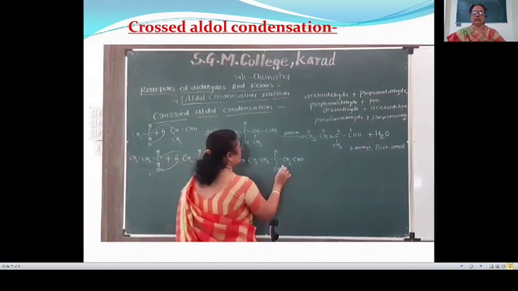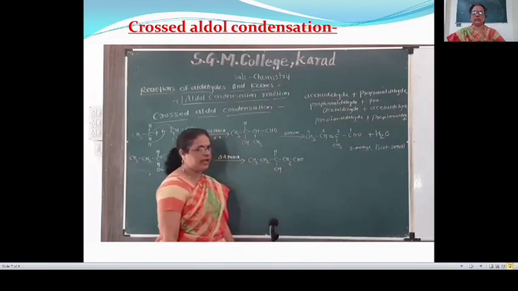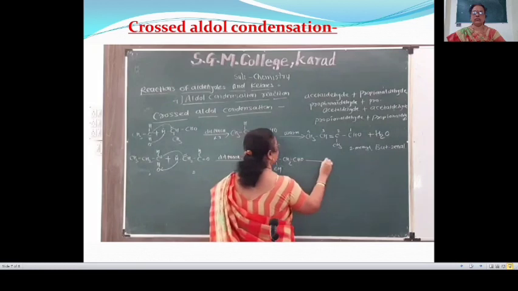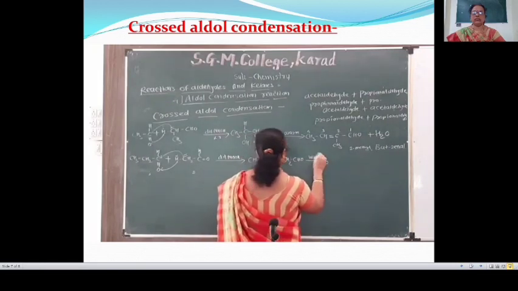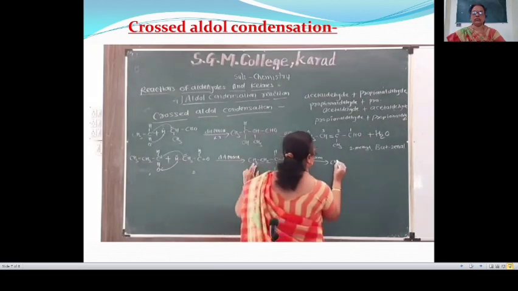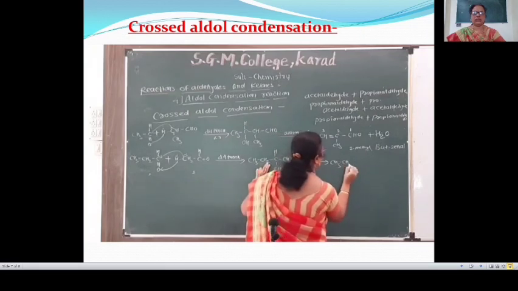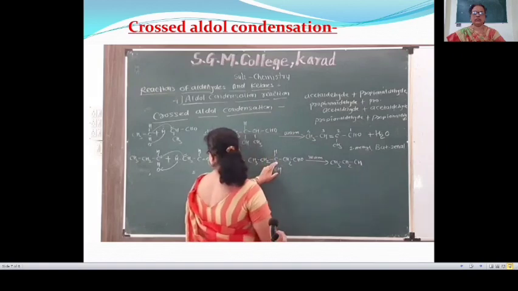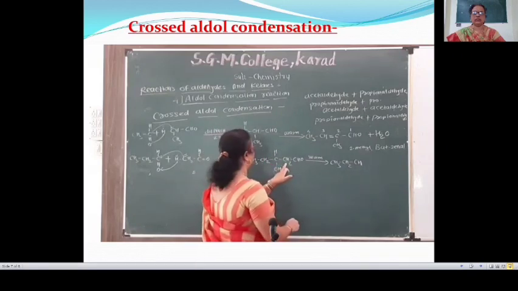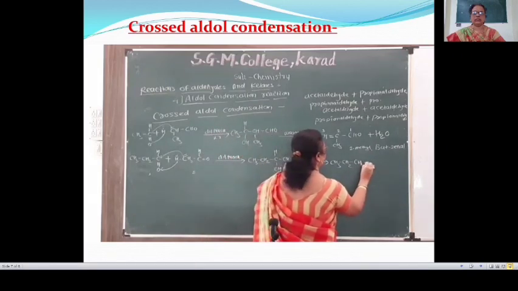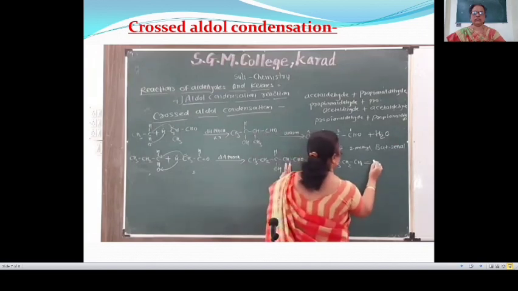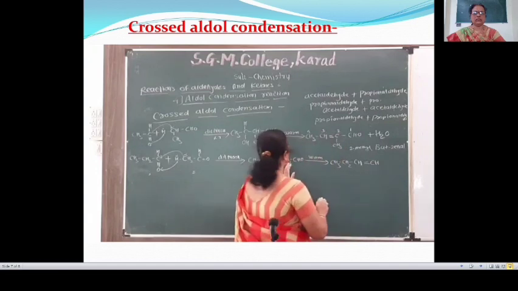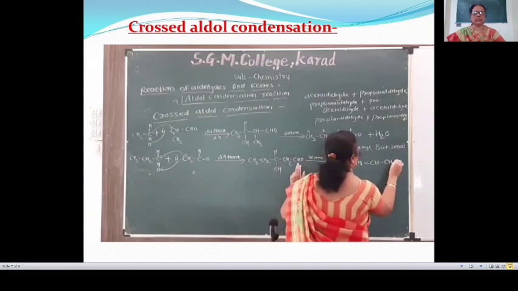This OH and this H are eliminated to give, on warming, CH3CH2CH=CHCHO.